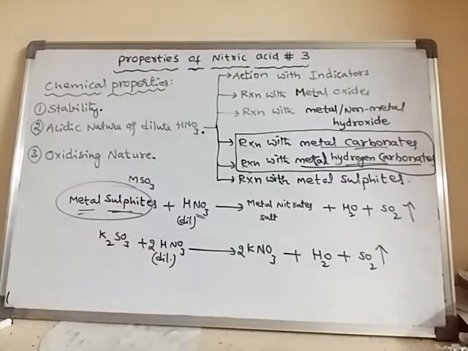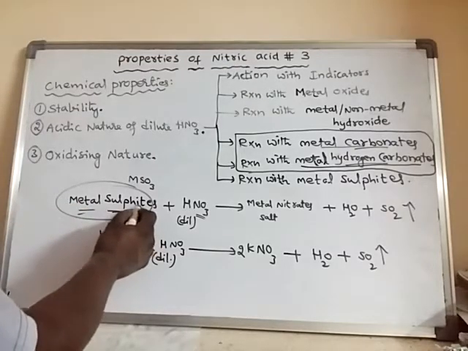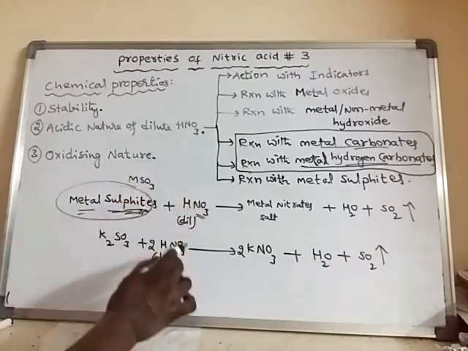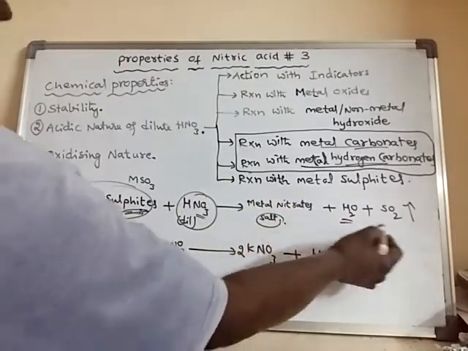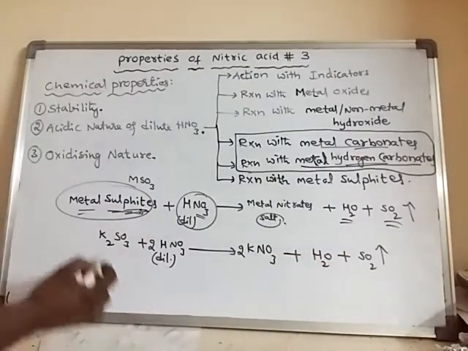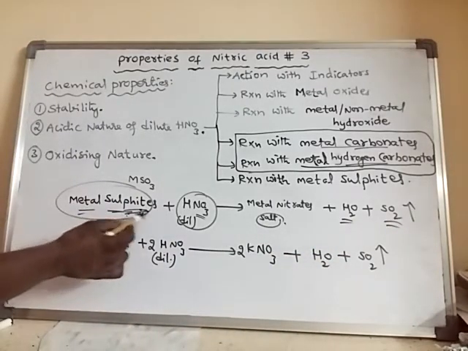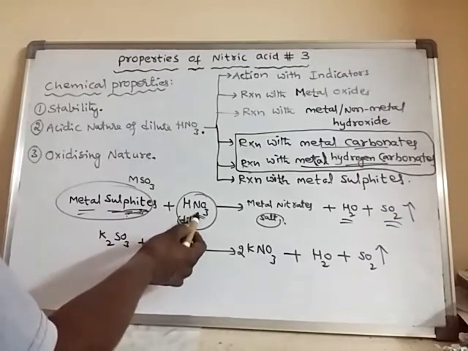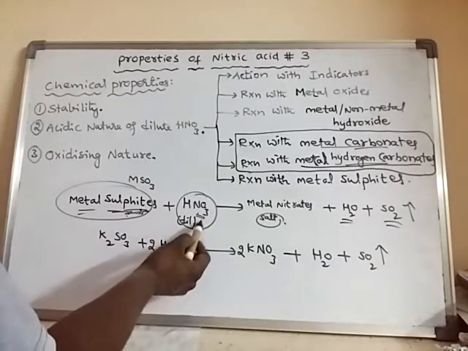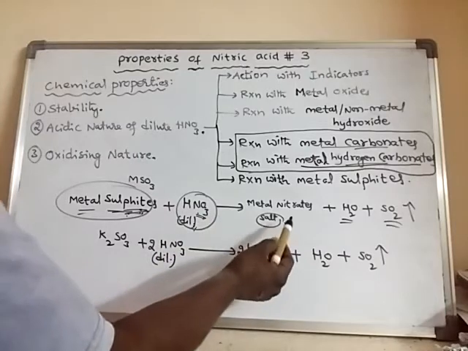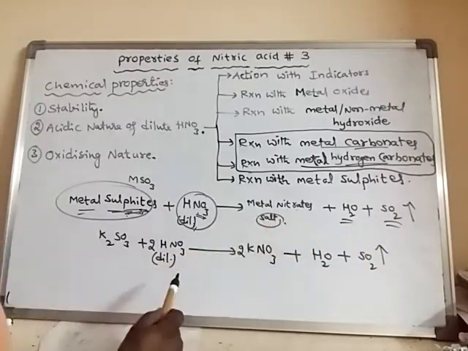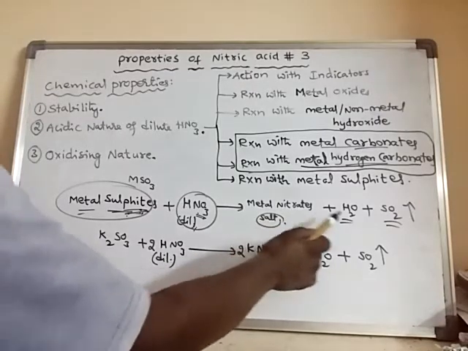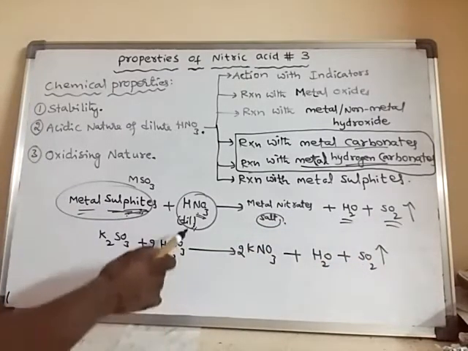So in this way, metal sulfides when they react with acids, in general any acid, form salt, water and sulfur dioxide. Here, when these metal sulfides react with dilute HNO3, even with dilute HNO3 it is forming salt, water and sulfur dioxide. Which salt? Metal nitrate salt is formed. So salt, water and sulfur dioxide are formed even with this one.